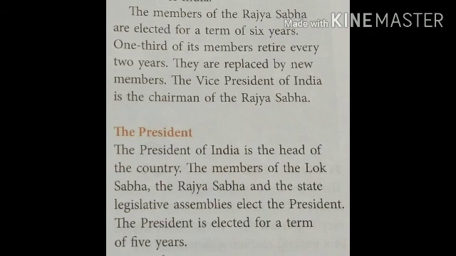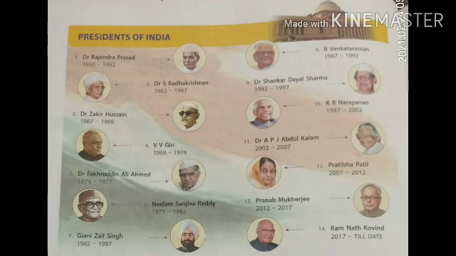The Vice President of India is the chairman of the Rajya Sabha. The President of India is the head of the country. The members of Lok Sabha, the Rajya Sabha and the state legislative assemblies elect the President. The President is elected for a term of 5 years. Look at these pictures. These are the pictures of our Presidents of India. They have been numbered according to the order in which they have been president in our country.